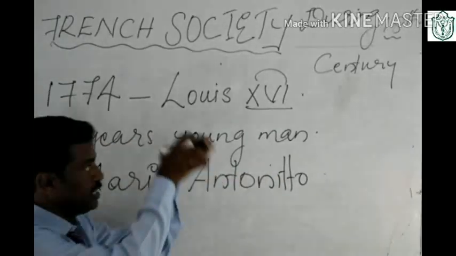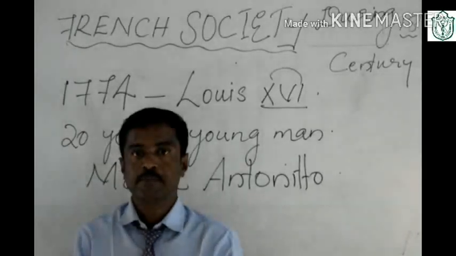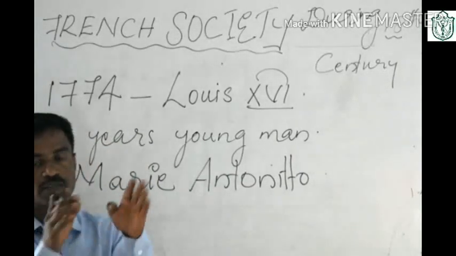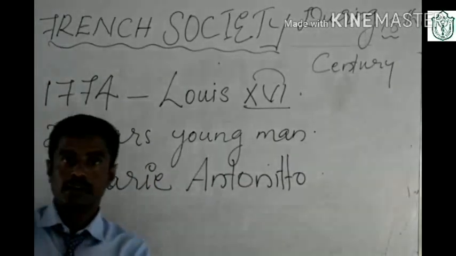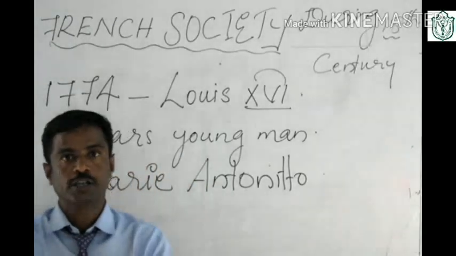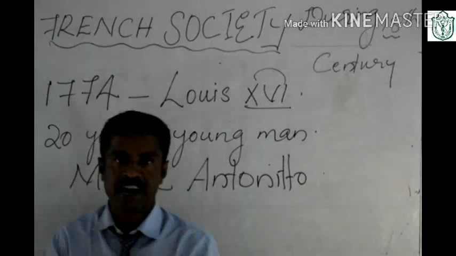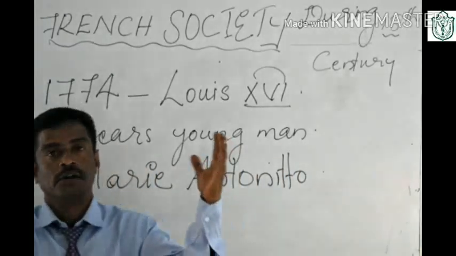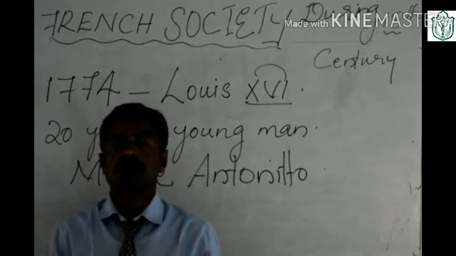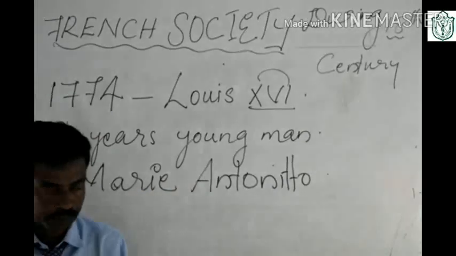Then Louis XVI came to the throne, and the treasury was empty because of the long war. The financial crisis was being faced. But Louis XVI helped the 13 American colonies to gain independence from Britain, the common enemy of France, because they were competing with each other for industrial development. That is the main reason.